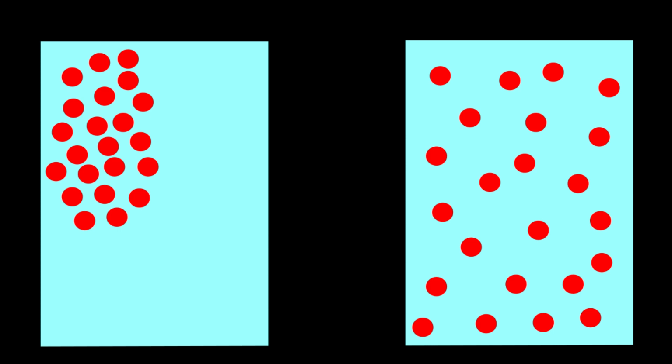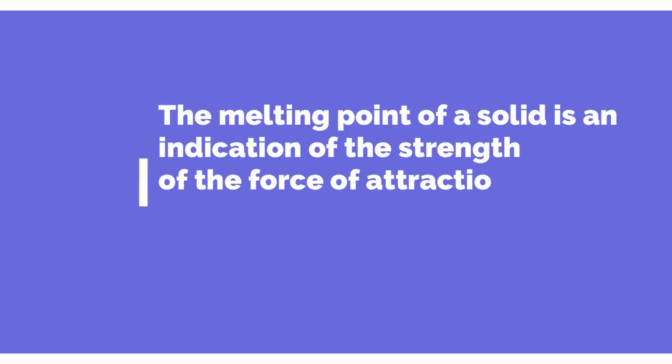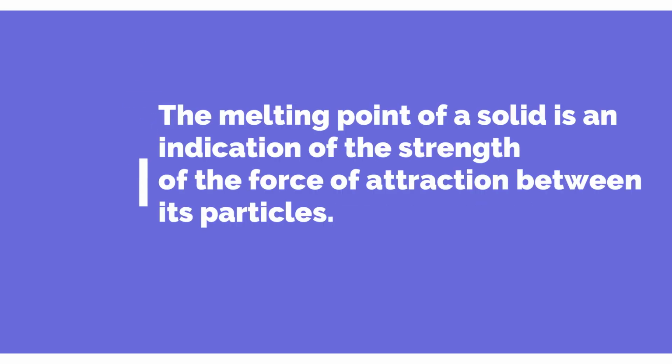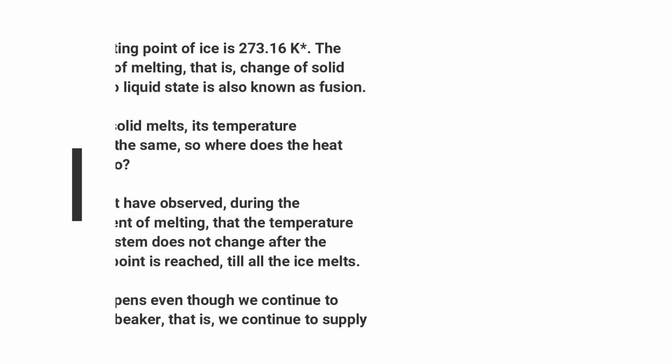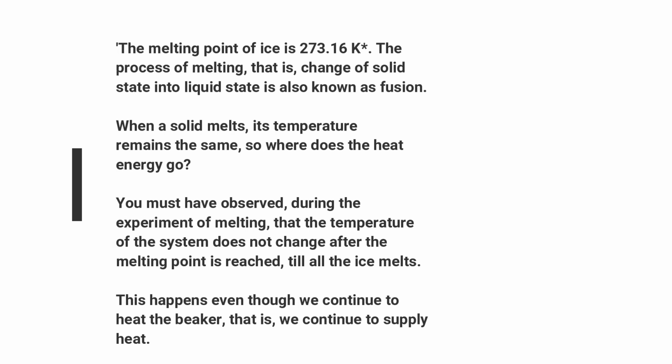The minimum temperature at which a solid melts to become a liquid at the atmospheric pressure is called its melting point. The melting point of a solid is an indication of the strength of the force of attraction between its particles. The melting point of ice is 273.15 Kelvin. The process of melting, that is, change of solid state into liquid state, is also known as fusion. When a solid melts, its temperature remains the same.